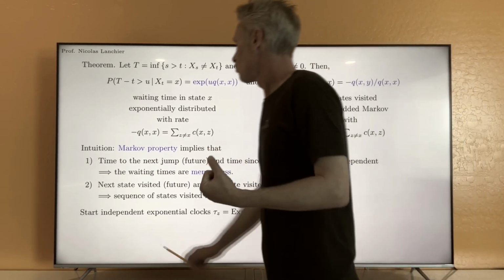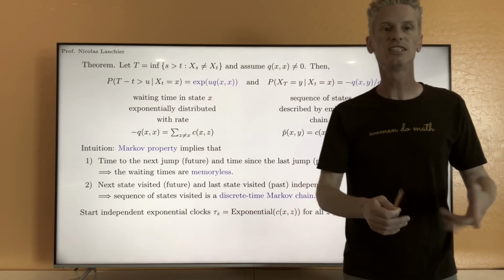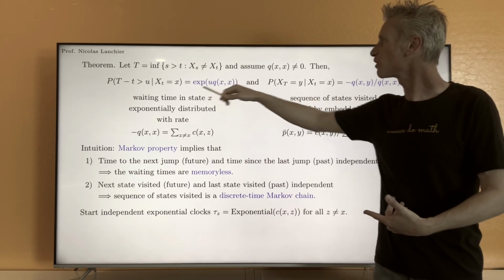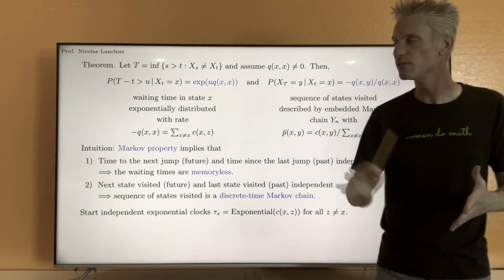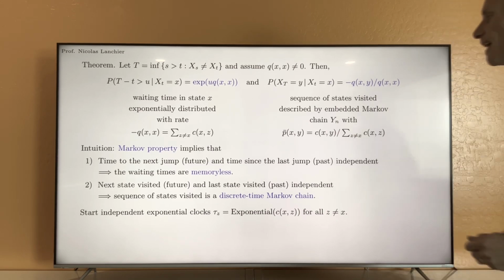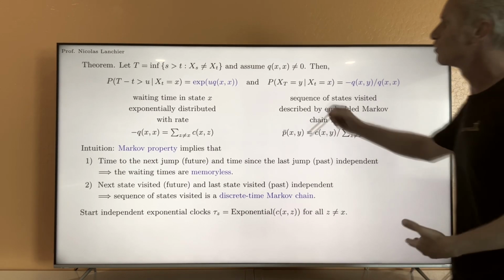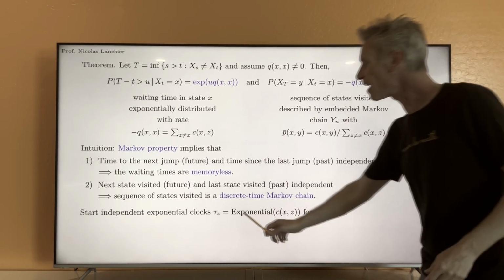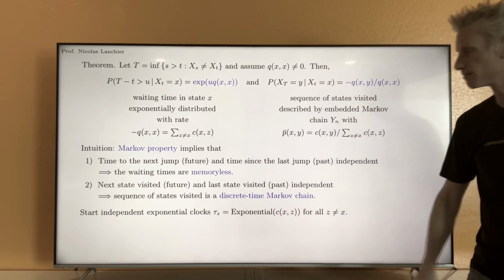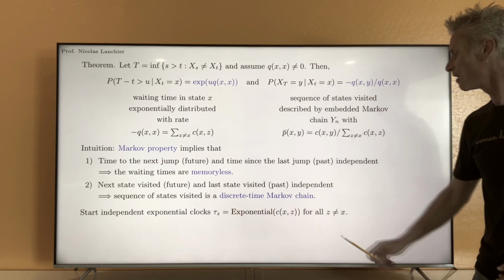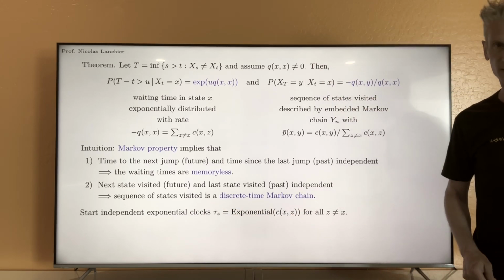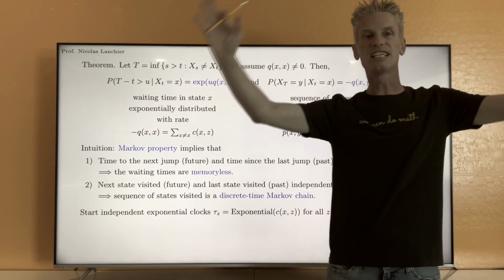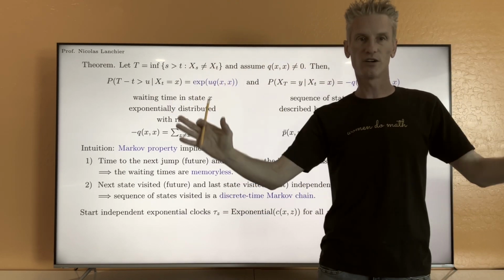So assume that at some time t the process is in state x, and the way you can construct the process based on those two properties is to say that, at that time where the process jumped to state x, start exponential clocks that I'm going to call tau z for all z different from x. So that means that each time you visit x, you start exponential clocks on each of the other states.